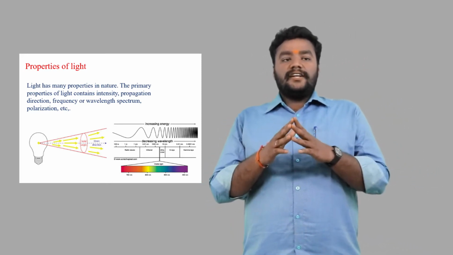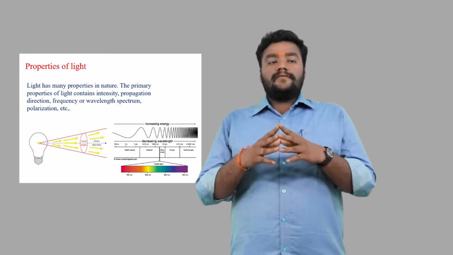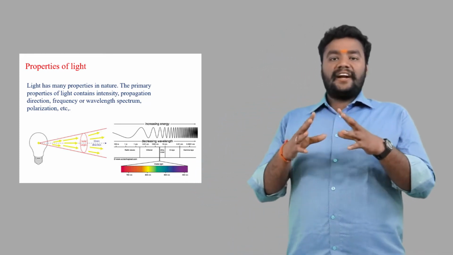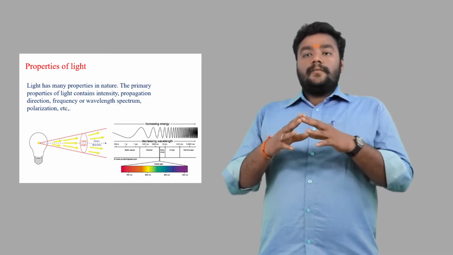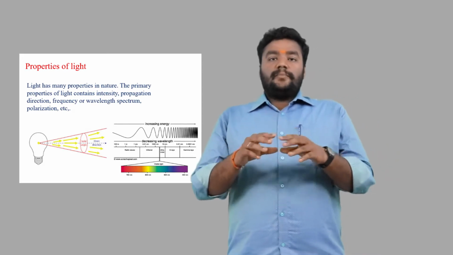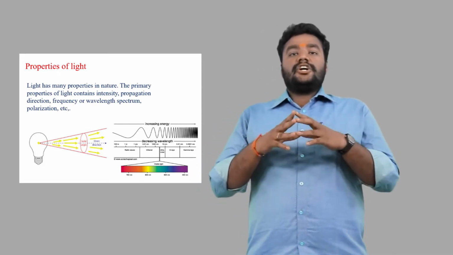Next, intensity of light is defined as the amount of light produced by a specific source. Intensity is related to brightness. More brightness means more intensity of light. The more photons emitted per unit time, the greater the intensity of light.